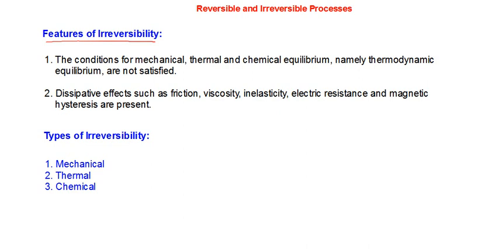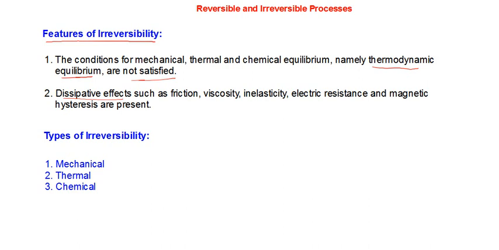The conditions for mechanical, thermal and chemical equilibrium, namely the thermodynamic equilibrium, are not satisfied. That is the first thing to be taken care of. And the second one is that dissipative effects such as friction, viscosity, inelasticity, electric resistance and magnetic hysteresis are present, either one or several of these in the system.